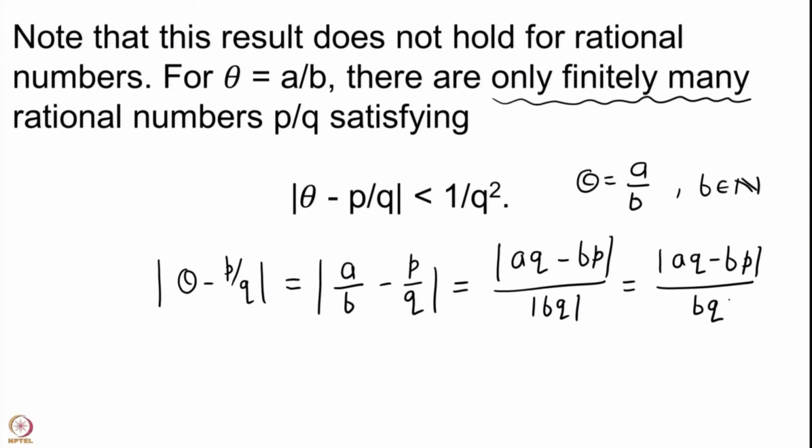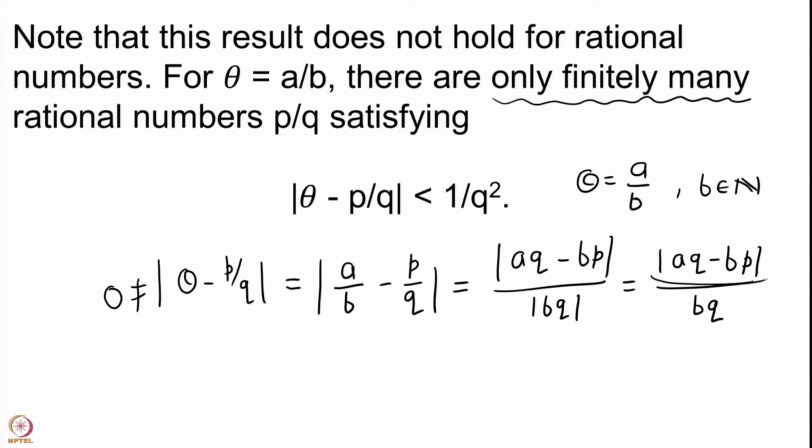So, we have this and assume that this is not 0, because if this is 0 it would mean that theta is p by q, and anyway that is just one rational number. So, we start by looking at all the other rational numbers satisfying this inequality. If among the other ones there are only finitely many, then adding this single one also the set will still remain finite. So, that is what we are going to look at. Since this number is not 0, the numerator has to be non-zero and it is now a positive integer because we are putting a mod on that.